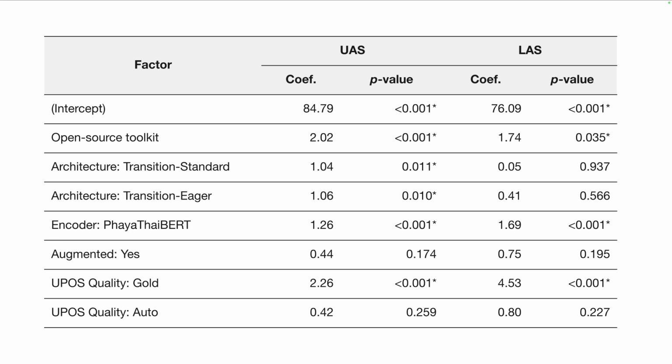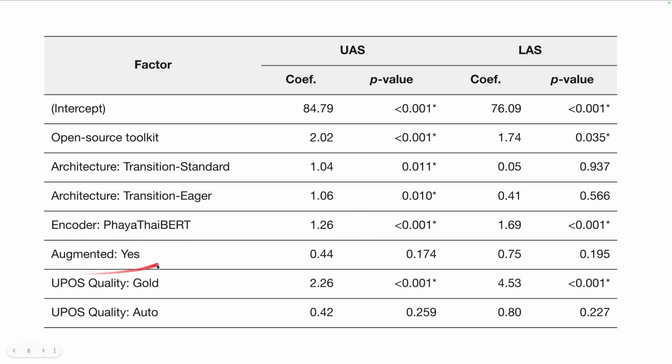It's a really big table, so we turn it into a regression problem. We regress on the accuracy, which is the UAS and LAS, against a bunch of factors that we try to study. So it turns out if you use an open source toolkit, it's highly optimized, so you get around 2 points extra on UAS. For the architecture, if you use a transition-based architecture, you beat the graph-based architecture by around 1 point of UAS. And for the encoder, we compare two encoders that are tailored specifically for Thai, and if you use the one that is trained a bit more, you still gain a point extra.